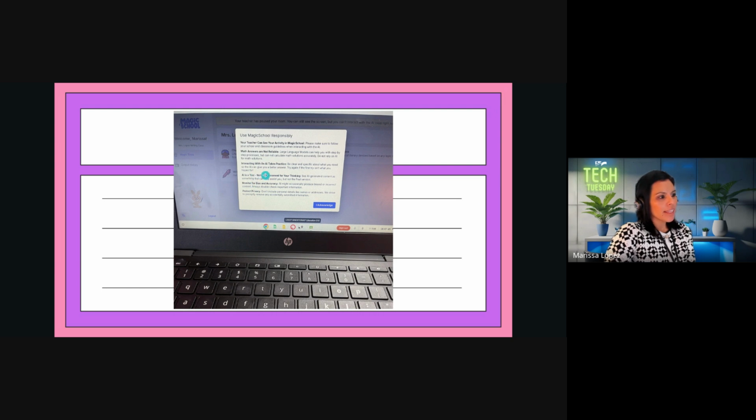Let them know that it's just a tool. If they're using it for math, it can give incorrect answers. So let them know that it's not always going to be right. More than likely it will be, but there is room for error. And then just read this to them and let them know that you're able to see what they do on there.